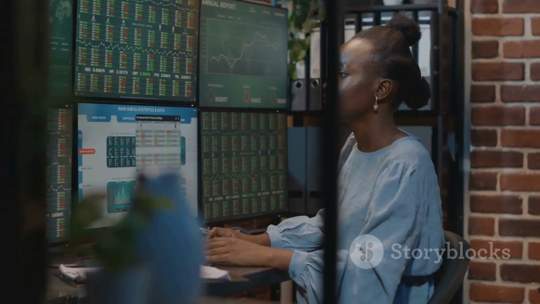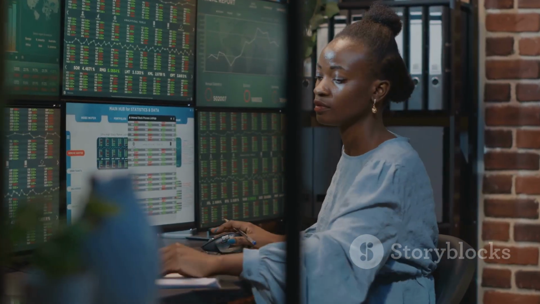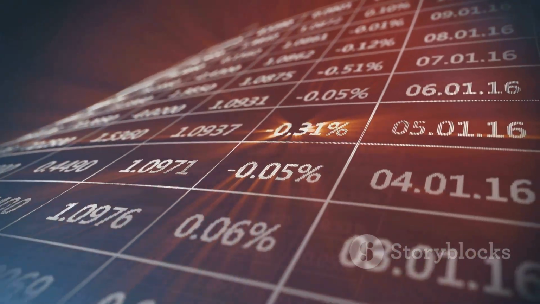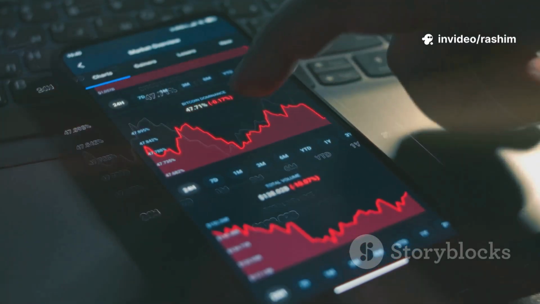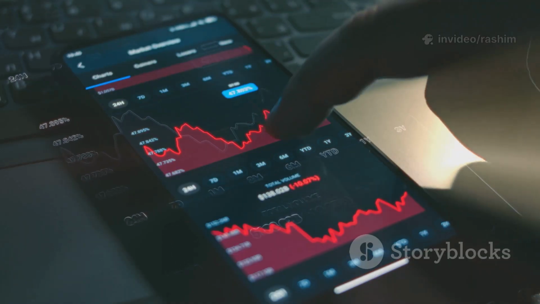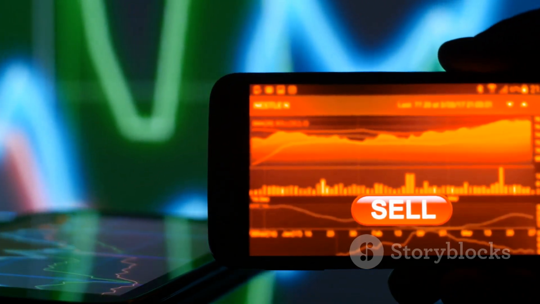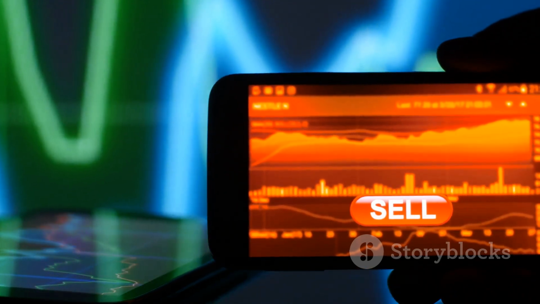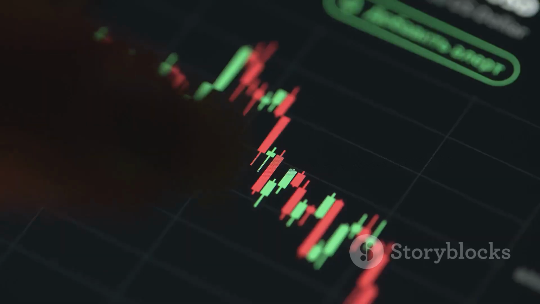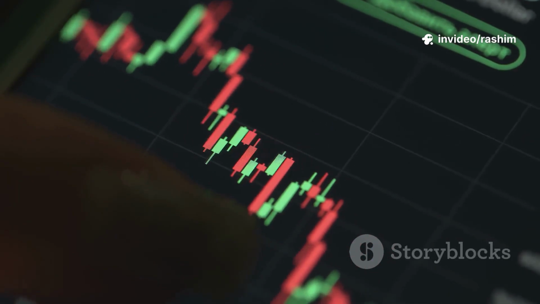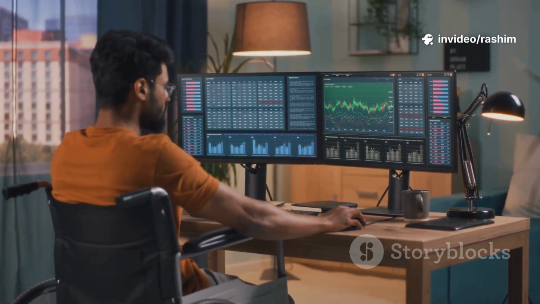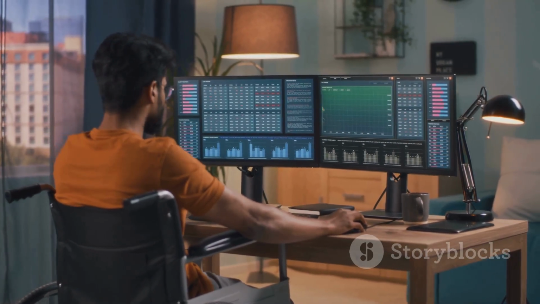For our sample strategy, let's set a clear profit-taking rule. We will use the RSI indicator again. We entered when the RSI was below 70. A logical exit rule would be to sell when the momentum shows signs of being exhausted. So our profit-taking rule will be sell the position when the RSI crosses above 70. This signals that the stock might be becoming overbought and could be due for a pullback. This rule gives us a specific, non-emotional signal to close our trade and take our profits off the table.